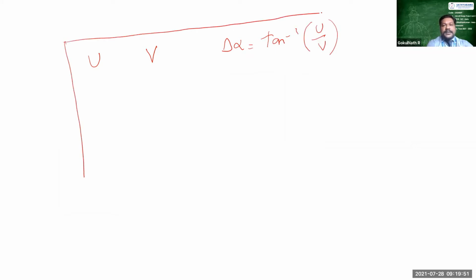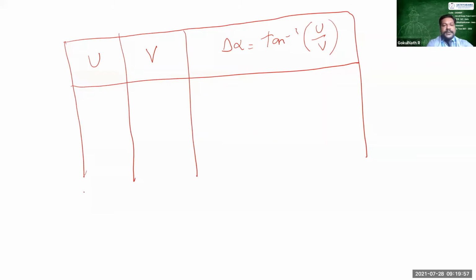I am calculating U, V, and then del alpha. Del alpha is equal to tan inverse of U by V. So we have the gust wind speed U, and V as the speed at different regions of flow, and we have to calculate the value of del alpha now, right?